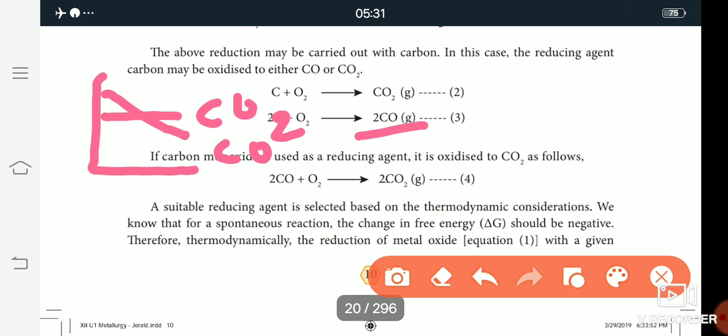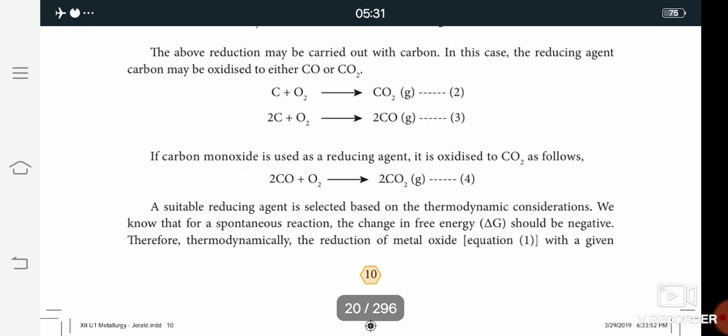So which one is the best reducing agent? Carbon monoxide is the best reducing agent. Then in the next reaction, carbon monoxide is used as the reducing agent to produce carbon dioxide. Carbon monoxide reacts with oxygen to give the product carbon dioxide. So a reactant becomes the product.